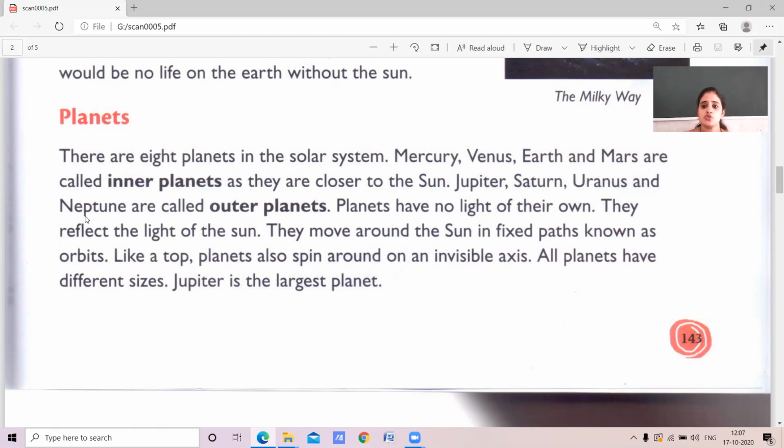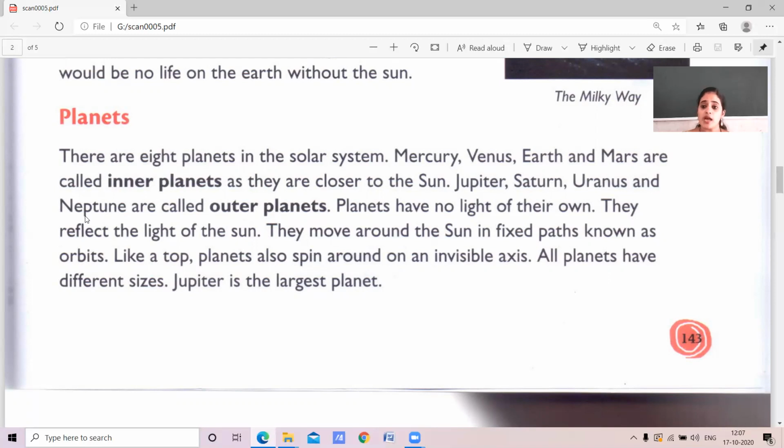Whereas Jupiter, Saturn, Uranus and Neptune are called outer planets. Yes, children, these planets are away from the sun.